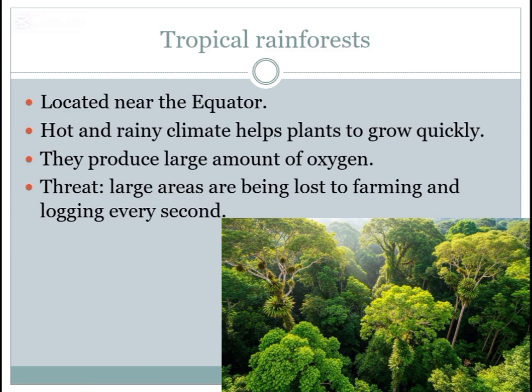Next heading is tropical rainforest. So tropical rainforests are found near the equator, means these areas are hot with lots of rain which helps plants to grow quickly. The rainforests are very thick and many thousands of different types of plants and animals live there.